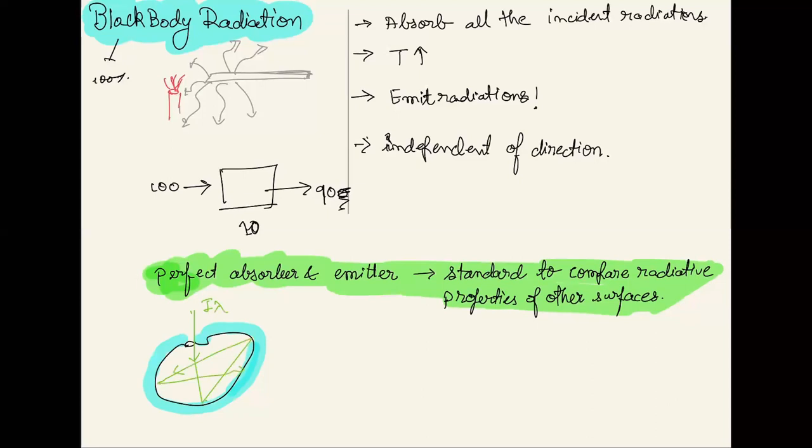It will go on and on, and basically we can say all the radiation that was incident is now getting absorbed by this body, and this setup is now acting like a perfect absorber. Now they stop the radiation incident on it.